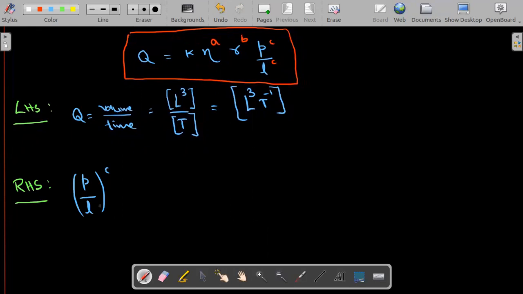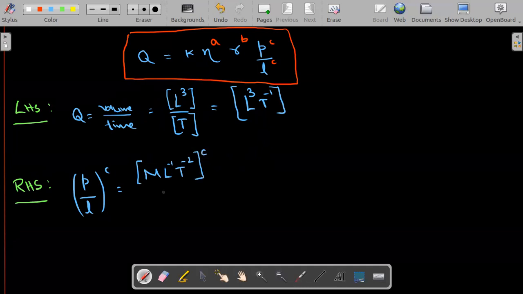What is P by L? Pressure upon length. So pressure, you know, is force upon area. How will you write force upon area? M, L, T are the common ones. Force is M L T power minus 2, upon area, so L squared, so it becomes M L power minus 1 T power minus 2. This is for pressure, whatever I have written, power c, upon length power c.